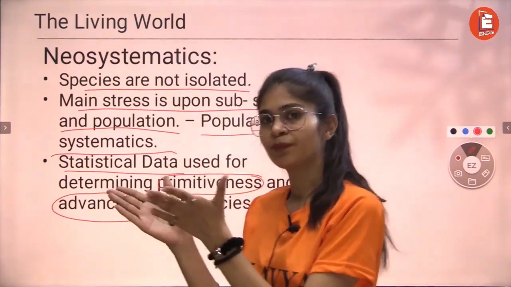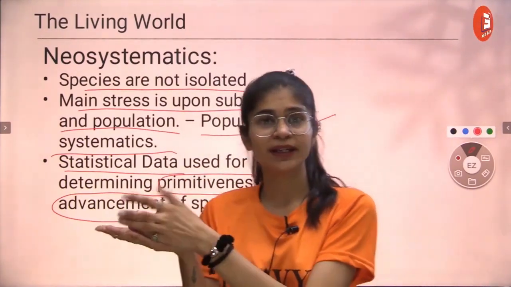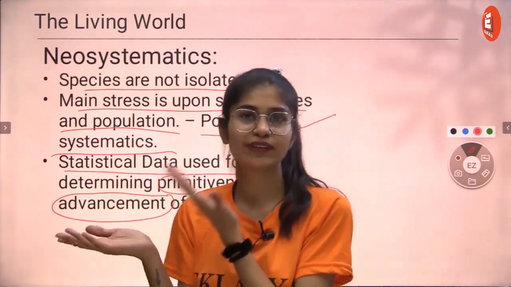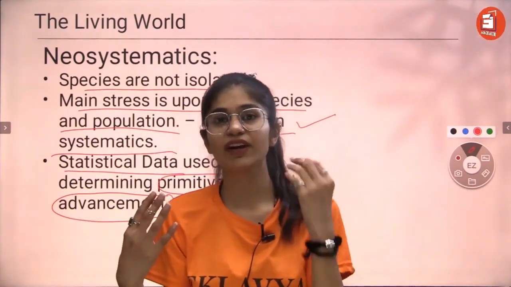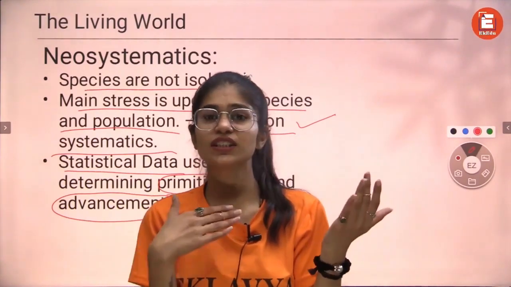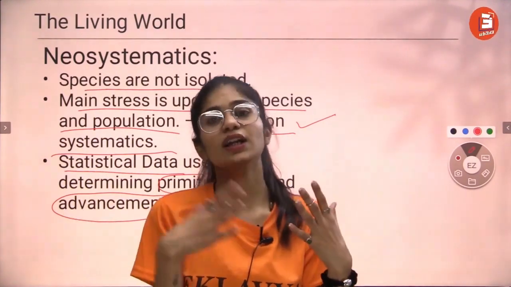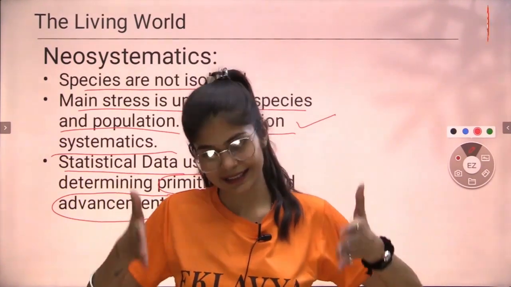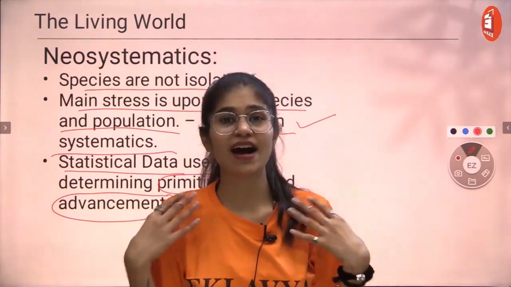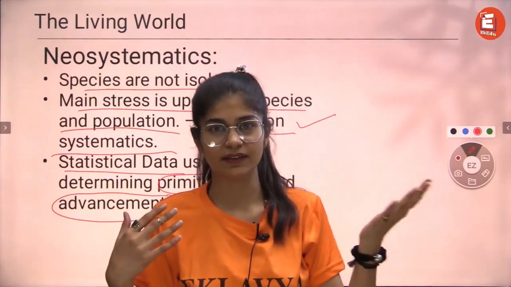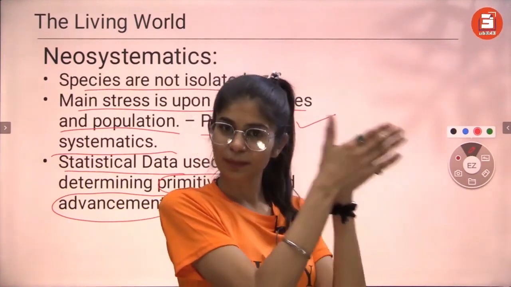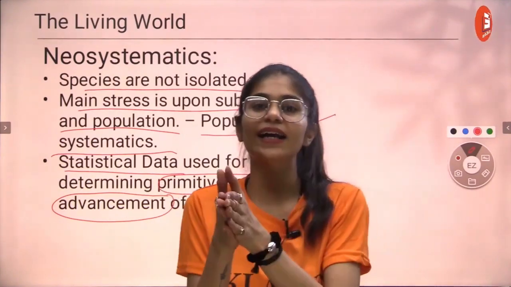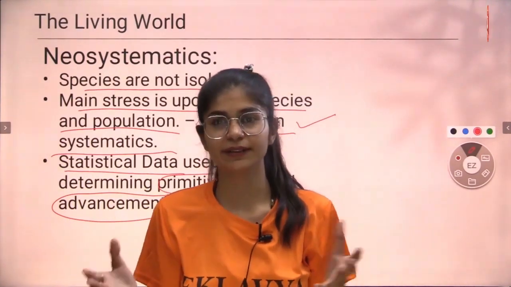Now coming to advancement. Advancement is when a primitive organism evolves into a better version of itself. Like humans have evolved into a better version, and we're still evolving, right? We're still evolving into a better version of ourselves, but at this second, I am an advanced version of a chimpanzee, right? So a chimpanzee was a primitive form of me or any other human being. We are an advanced form, right?